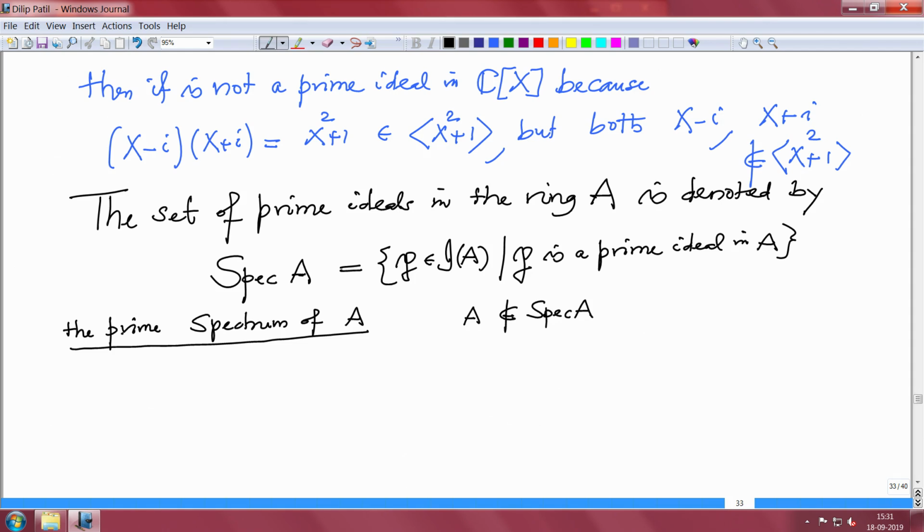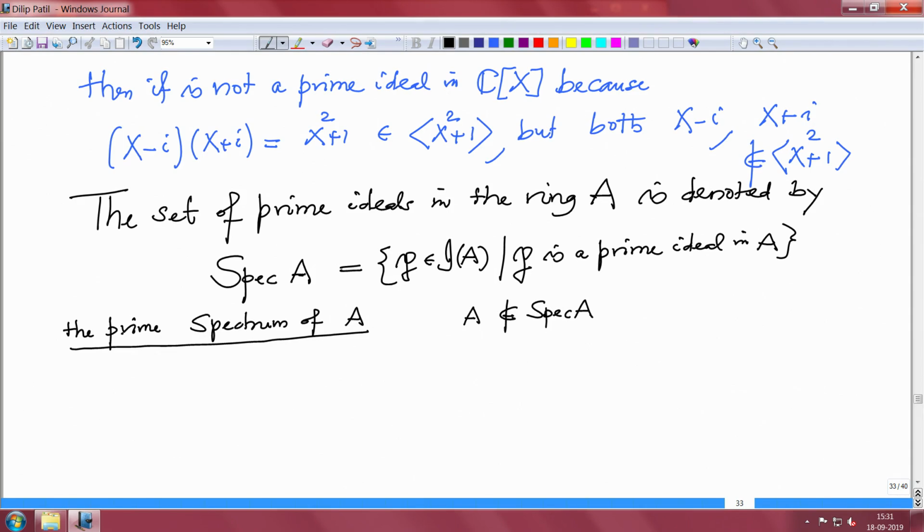The first very important result we will need is that this is indeed a non-empty set. If it is the empty set, again we will have nothing to study, and then our goal of studying algebra with geometry and geometry with algebra will not take place. All right. We will soon prove that this is a non-empty set. So, definition.